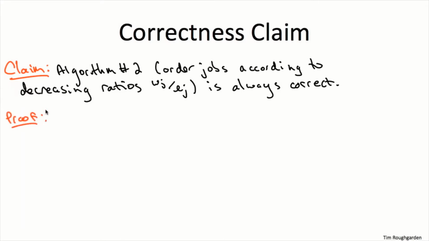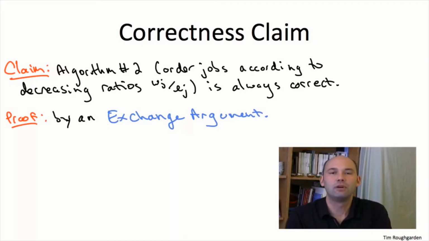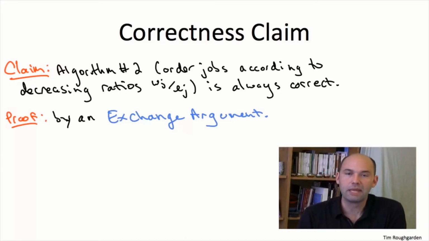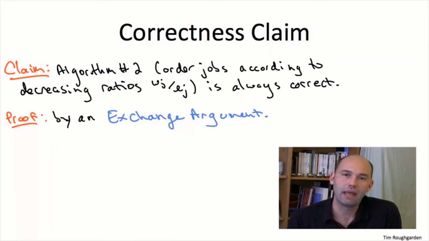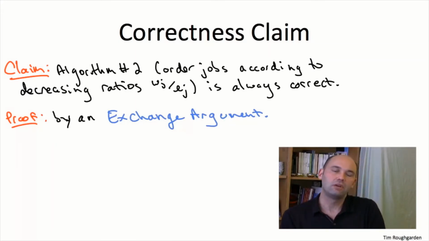And as promised, it wasn't hard to devise this greedy algorithm. It's certainly not hard to analyze its running time, which is just n log n, the same time as sorting, but it is quite tricky to prove it correct. The way we're going to do that is going to be our first example of what's called an exchange argument, which is one of the few recurring principles in the correctness proofs of greedy algorithms. So I'm actually going to give you proofs of two different versions of this claim. Both will make use of an exchange argument in slightly different ways. For starters, that's going to be in this video and the next one.